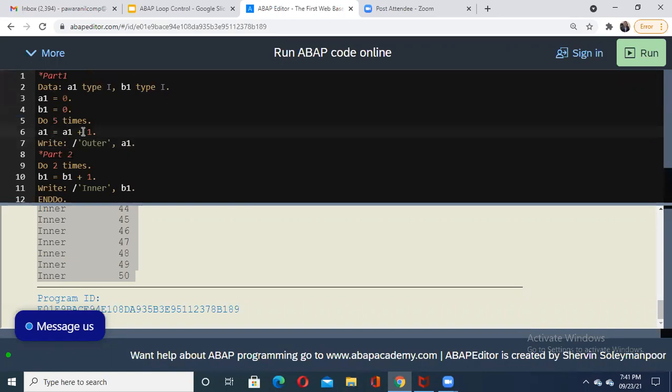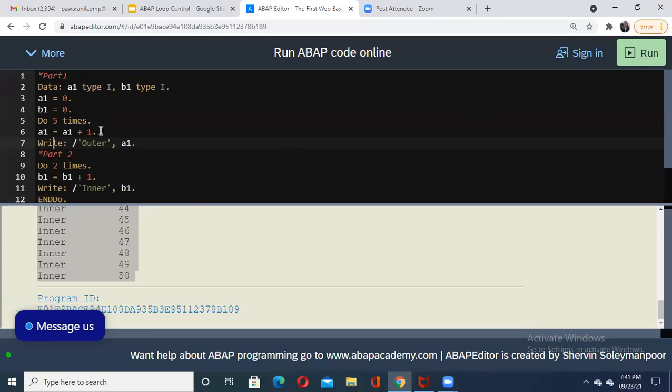A1 becomes 1 here, then it prints the first statement, colon outer, then 1. Then it goes inside to the next statement, do 2 times. Until this do is completed 2 times, it will not come out of the inner loop. Then again it goes to the outer loop and checks the condition. Now 1 time is over, it says again 2, next 2 time, 3 time, 4 time, 5 time.